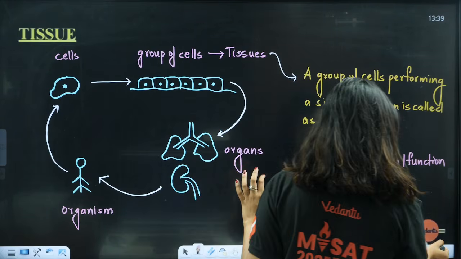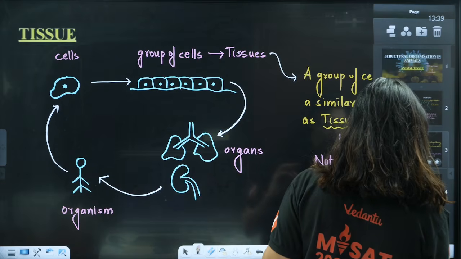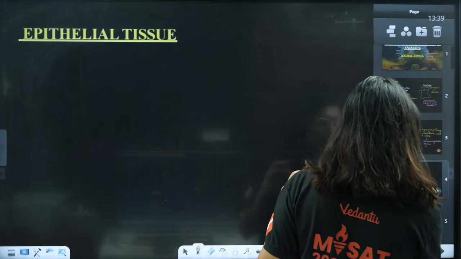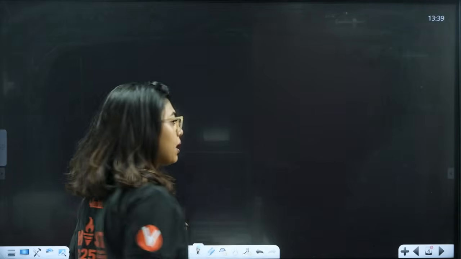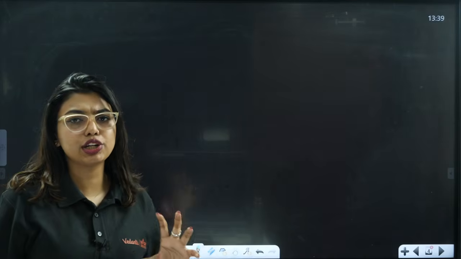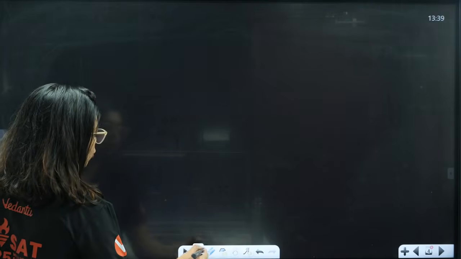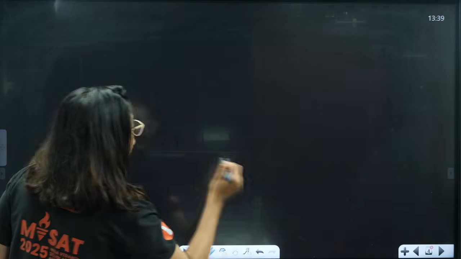Now here, students, this is the introduction part of it. Now we are going to learn the types of tissues. Next, we are going to study which are the primary tissues. So before I teach you the primary tissues, let me take you through human reproduction.